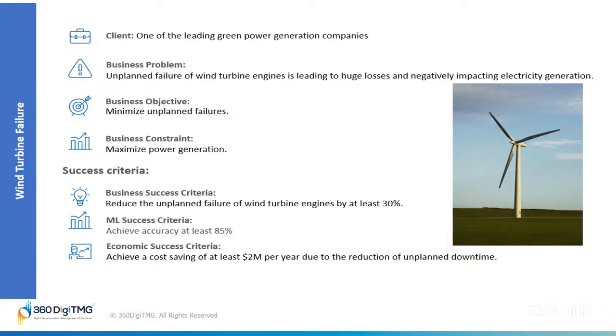So, now let us see what our objective is. How do we tackle this? Minimize unplanned failures. So, in simple terms, we want to stop these unexpected breakdowns from happening as much as possible. Instead of waiting for a turbine to break down and then fixing it, we want to predict when a turbine might fail ahead of time.